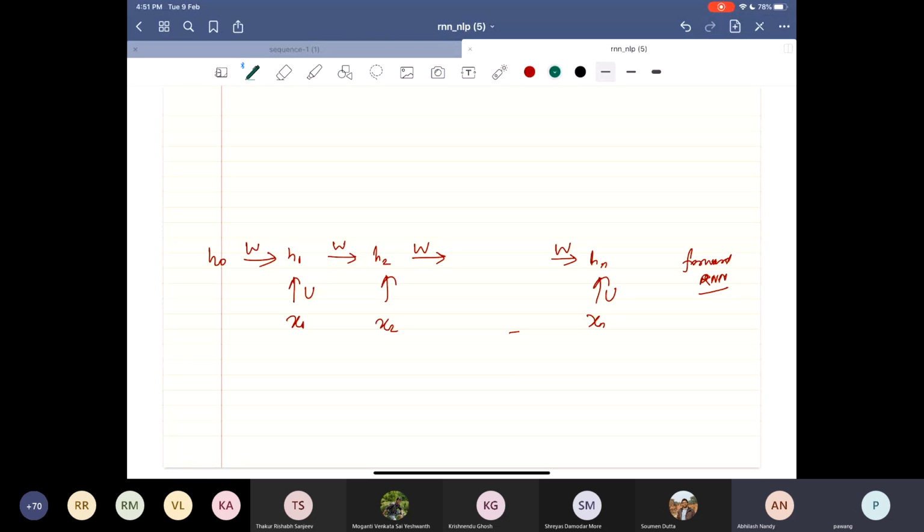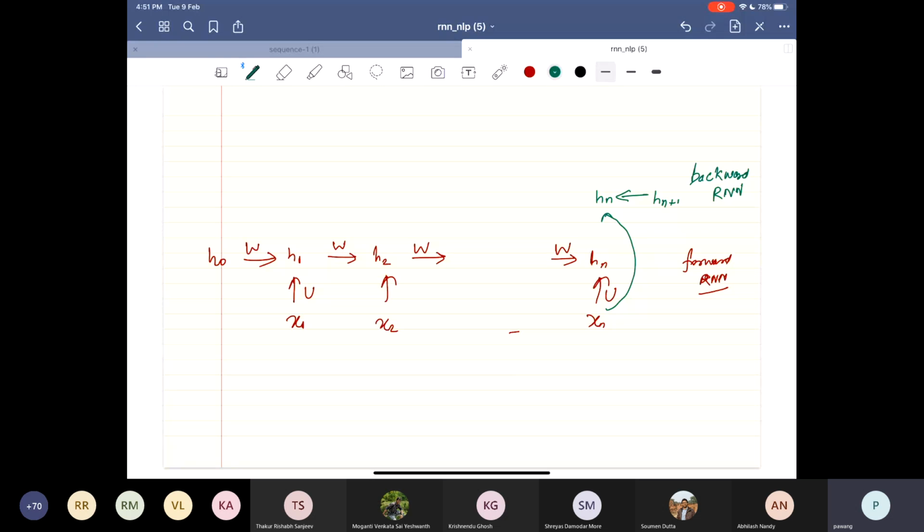Another set of hidden states. Just like I did forward RNN, I can use the same concept to do a backward RNN. So let's do a backward RNN. I start from the last word, and hn, and this goes backward.